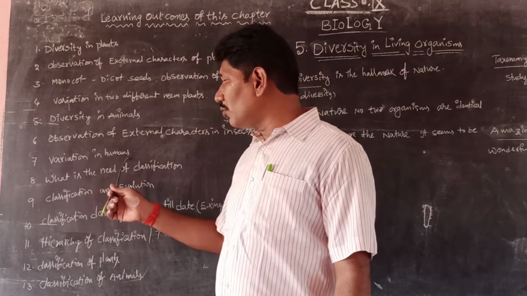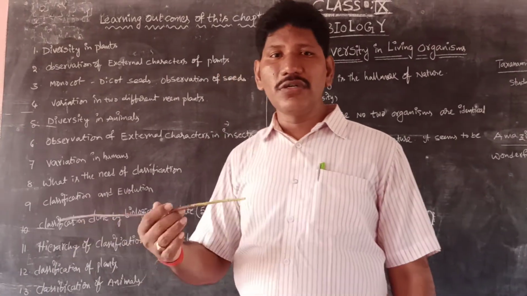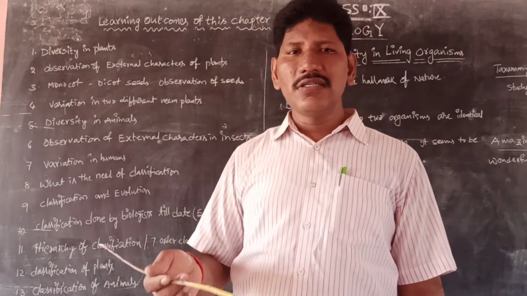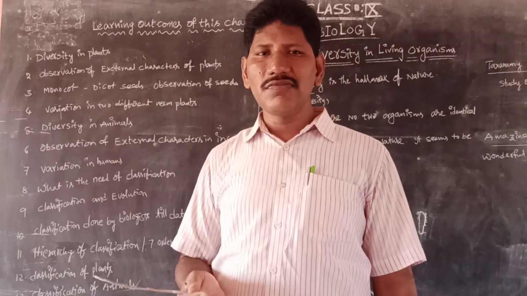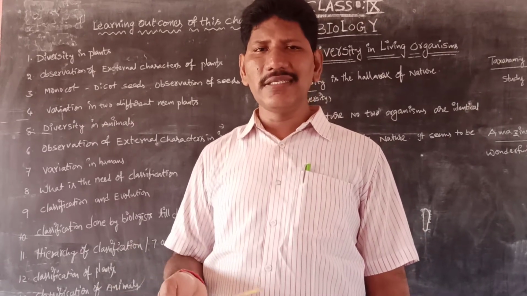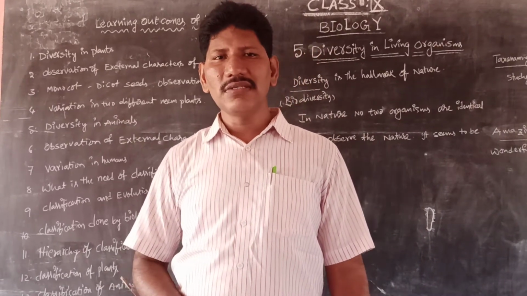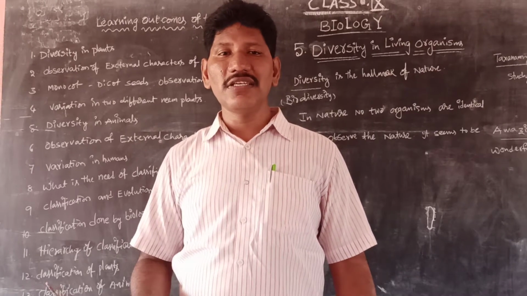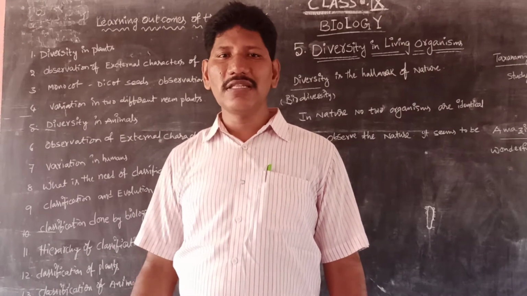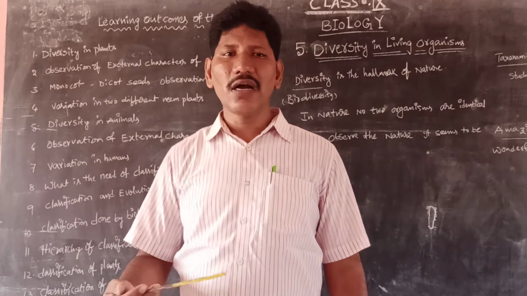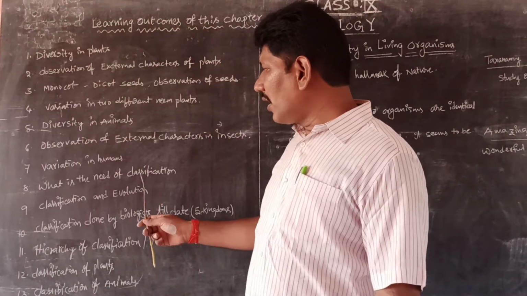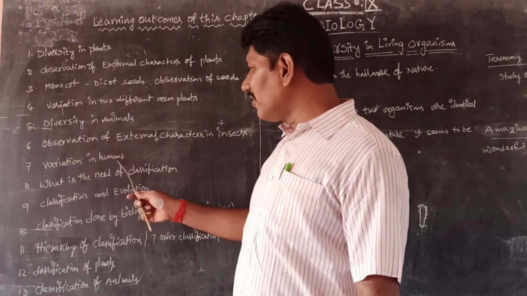Next, variation in human beings. For example, we refer to South Indians, North Indians, Europeans, Americans, West Indians, Negroes, Chinese, Japanese. We are all human beings, but certainly there is a lot of variation in human beings based on the continent. So based on the continent, we are having different variations.